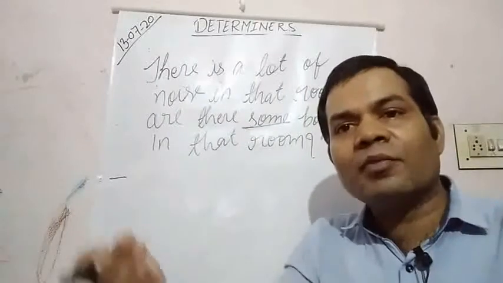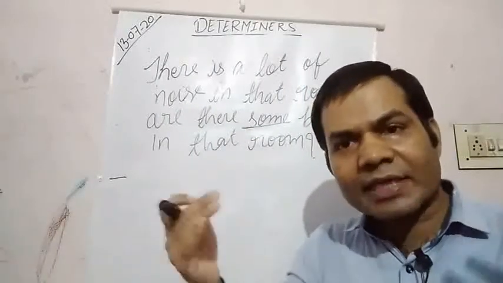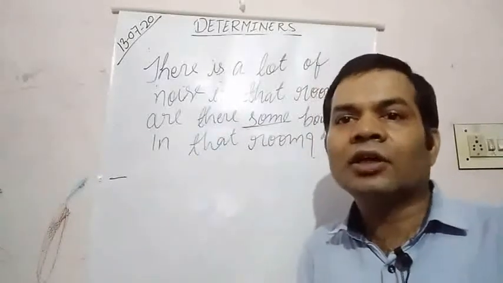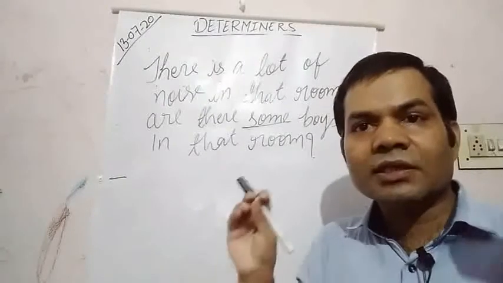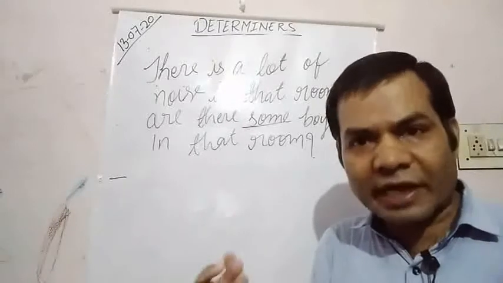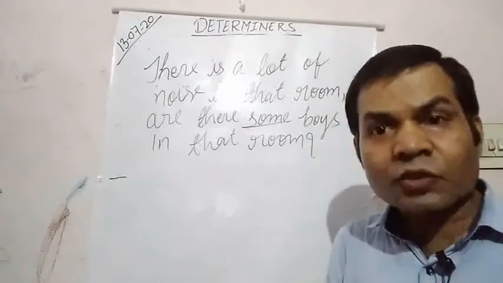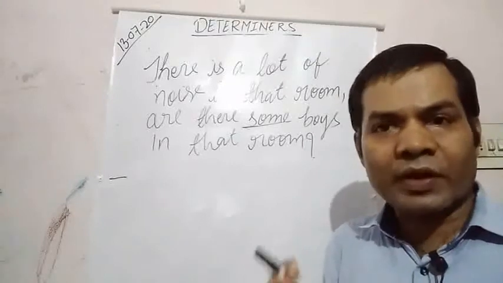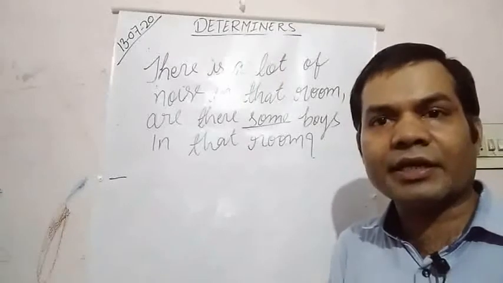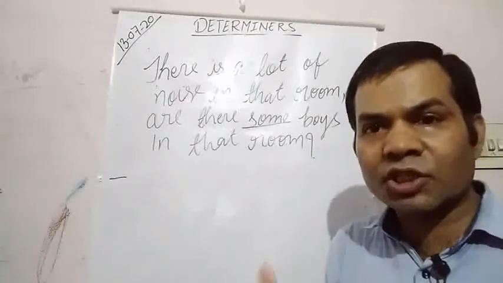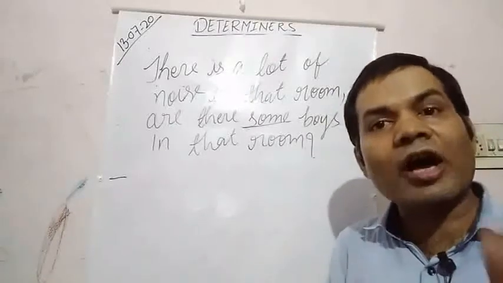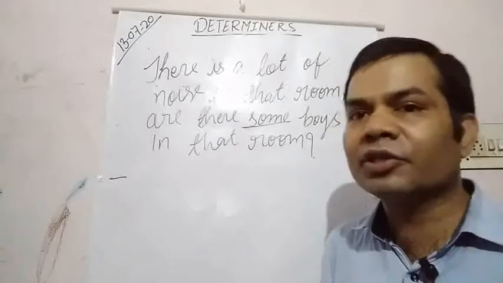From the next room he is hearing the noise, and the speaker is sure that there would be some boys in the next room. That is why the noise is coming. So in such conditions, when we are sure that the answer is going to be positive, when we are sure about what we are saying, even in interrogative sentences, some can be used.